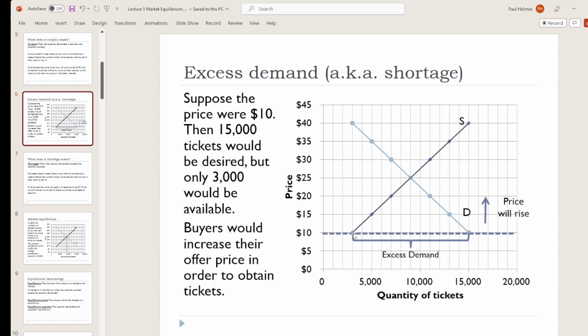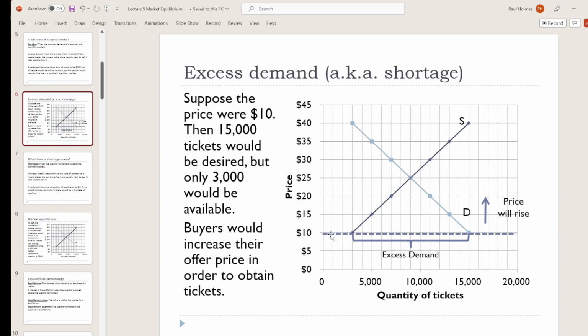Or as a seller, you could say to yourself, look, yeah, I can sell my ticket for $10 and I'm guaranteed to sell it, but what if I raise my price to $15, $20? I'm still gonna sell my ticket. So then there's no reason for this price to stay down at $10. In fact, there's every reason for this price to rise.